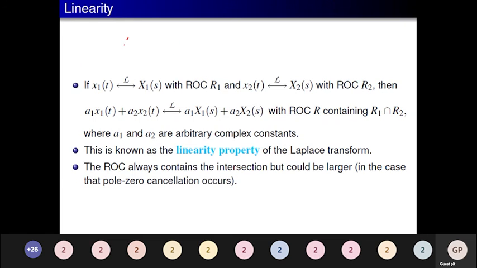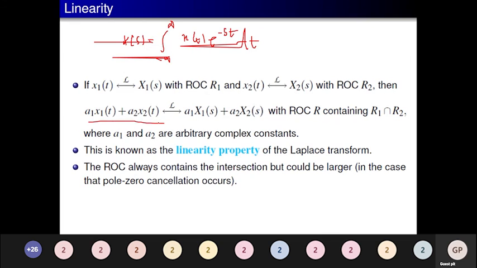X of s is our formula for Laplace transform. X of s is equal to the integral from minus infinity to plus infinity of x of t e to the power minus st dt. Now instead of x of t we have to substitute this.